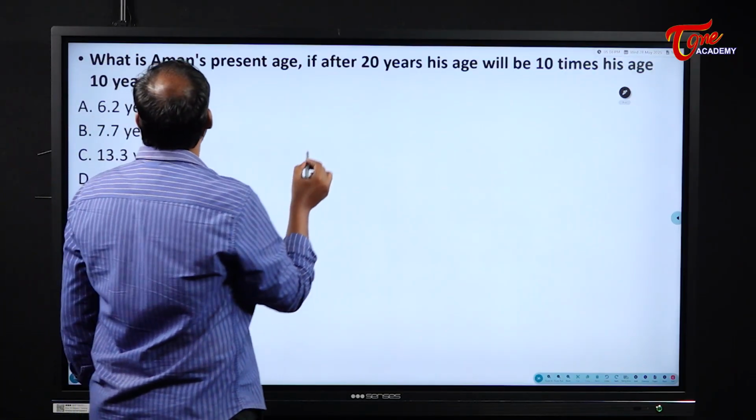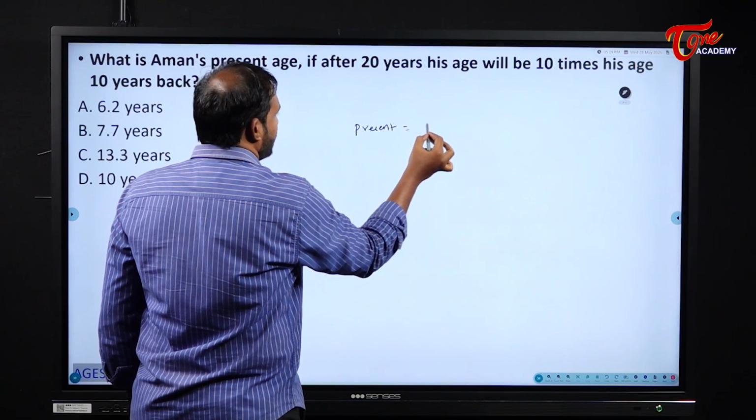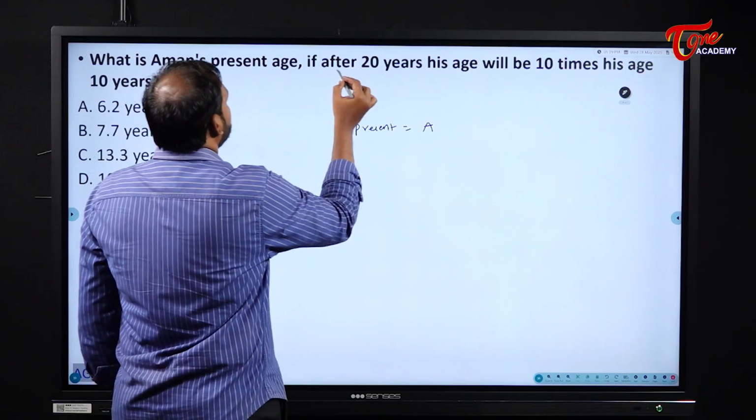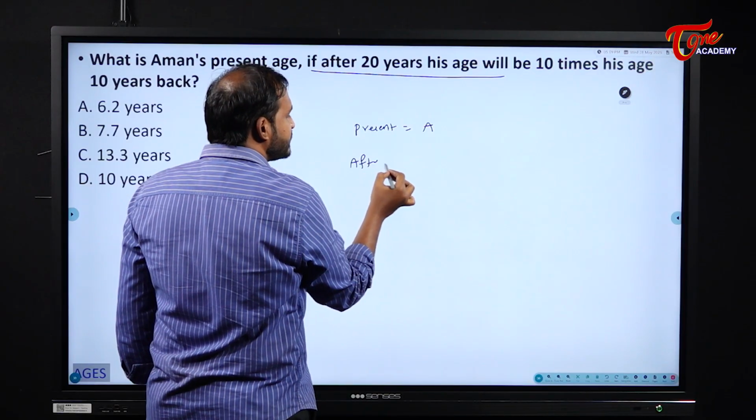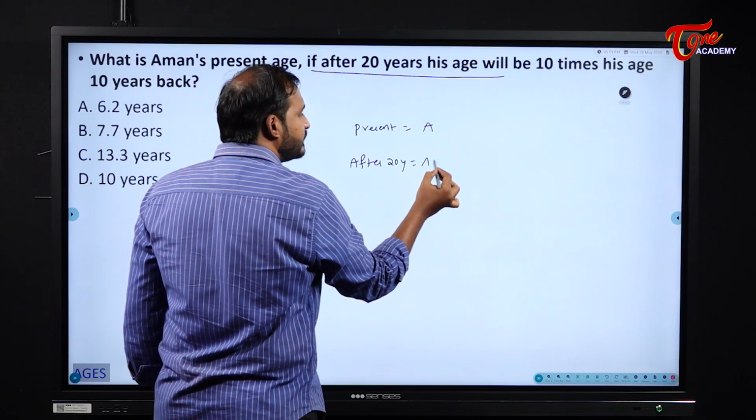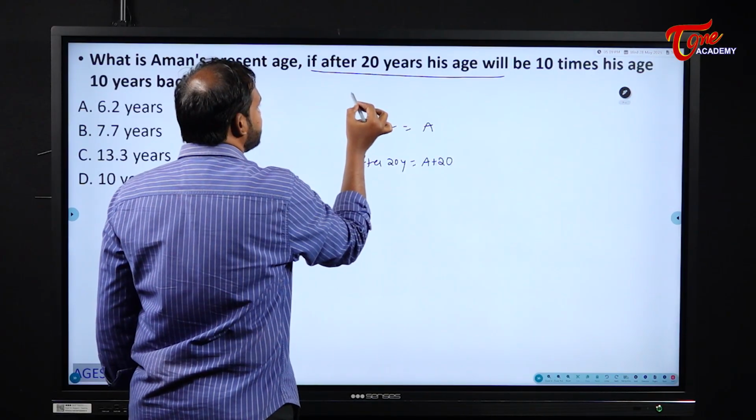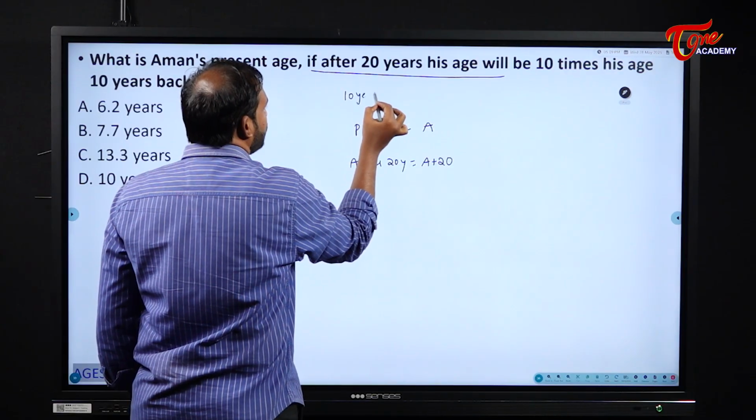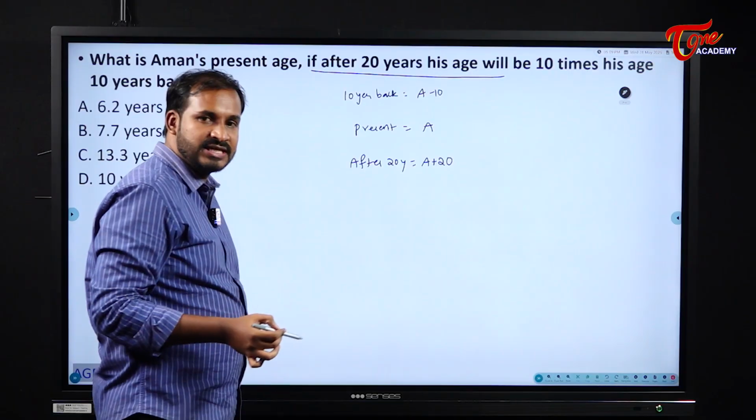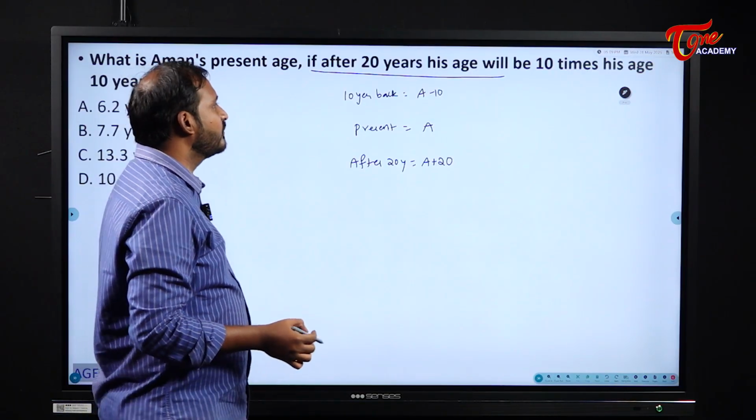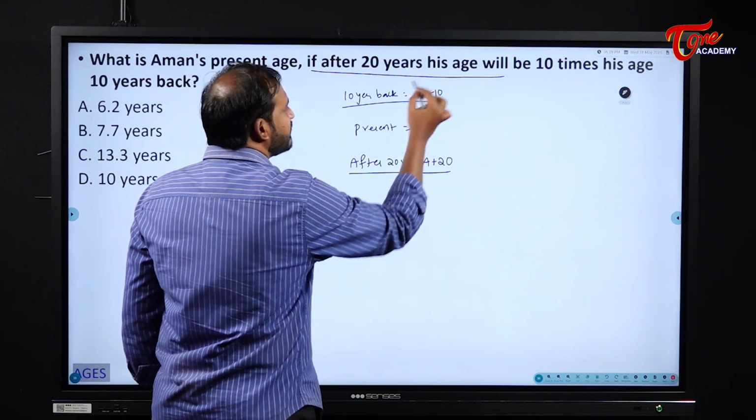For example, assume the present age is some A. After 20 years, what will be his age? A plus 20, am I correct? It will be 10 times his age 10 years back. So 10 years back his age will be A minus 10. Now they have given the relation between this age and this age: this is 10 times of this age.